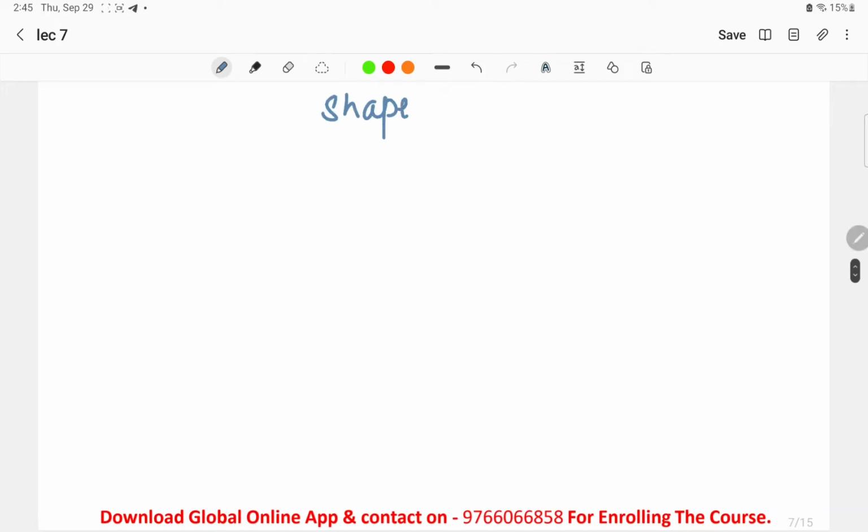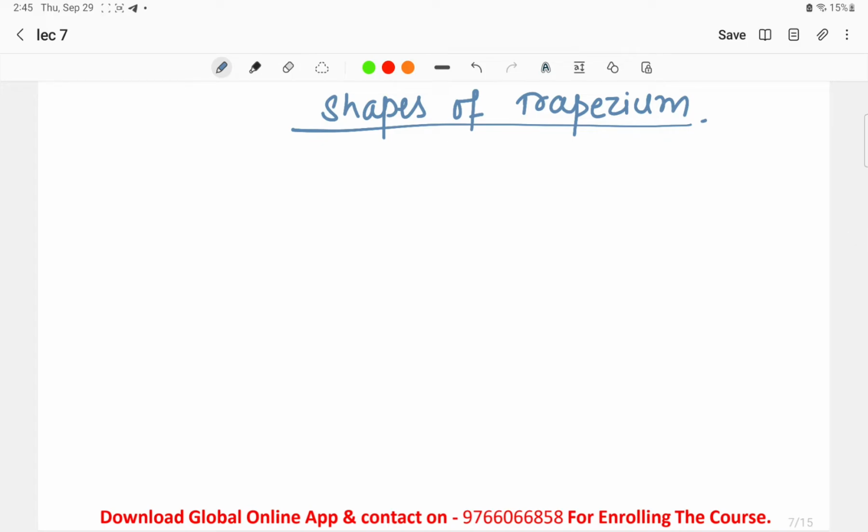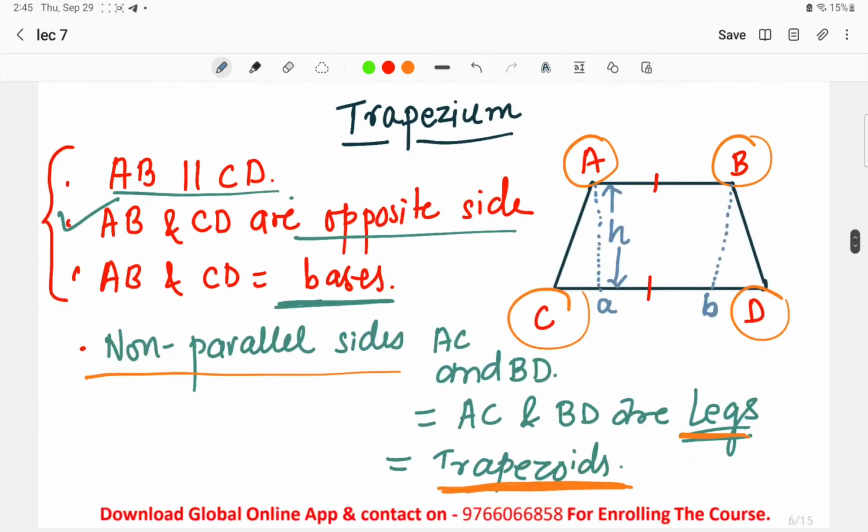Basically, if questions are asked in the exam, four different options are given and we have to choose one regarding the trapezium. At that time also you should know everything regarding the trapezium. Now what type of shape is the trapezium? Basically it is a closed shape.